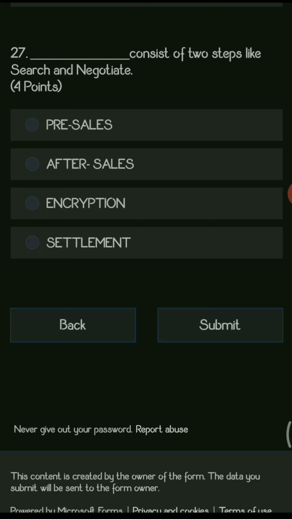Next question. Dash consists of two steps like search and negotiate. So here the options are pre-sales, after sales, encryption, settlement. So the first phase, that is the pre-sale, in that we search and we negotiate. So the pre-sales is the right answer for this particular question. So this is all about the assignment, that is the mock test 1.